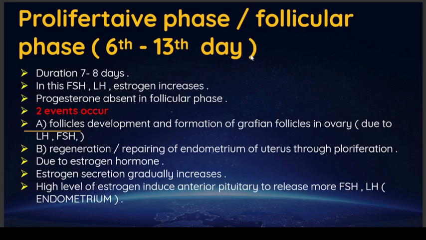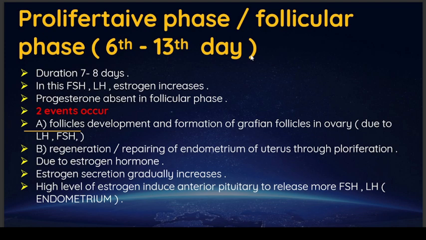Now we move further to the second phase of the menstrual cycle. It is called the proliferative phase, and another name is the follicular phase. It mainly occurs from the 6th to 13th day of the menstrual cycle. The duration of this phase is 7 to 8 days. In this phase, FSH, LH and estrogen increase. Progesterone is absent in the follicular phase.